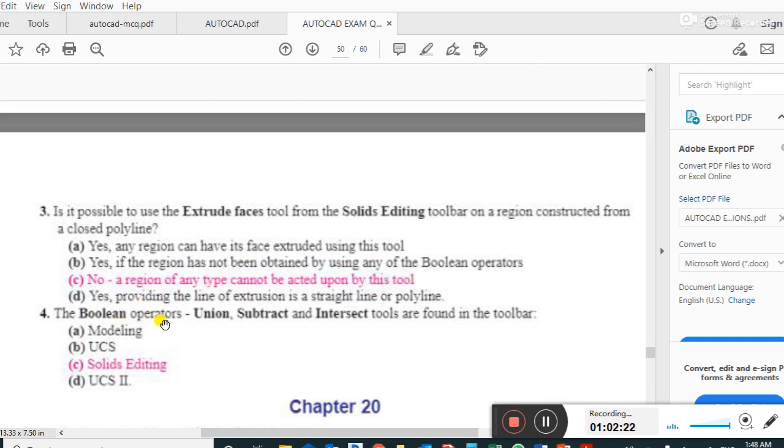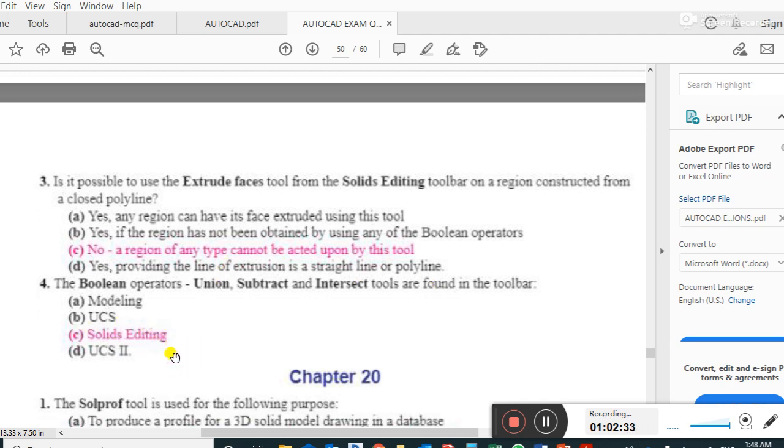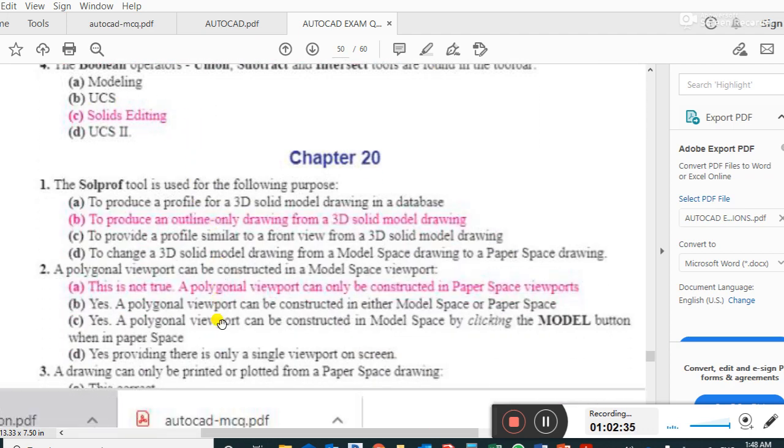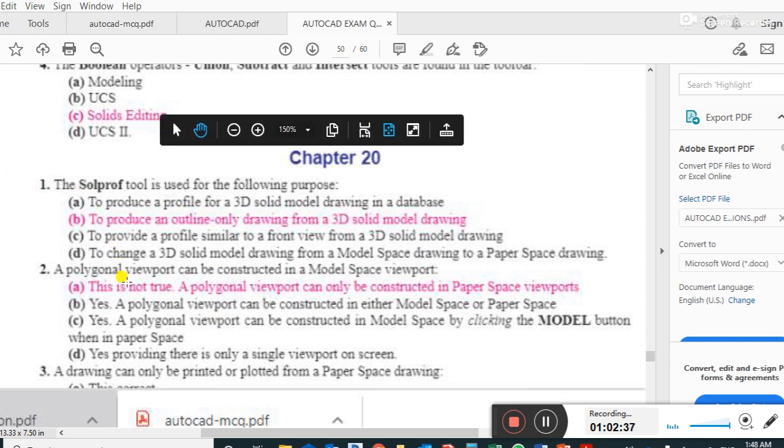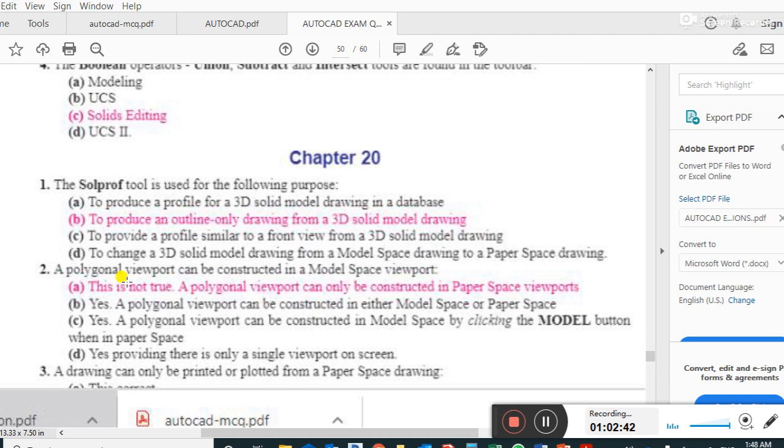The Boolean operators union, subtract and intersect tools are found in the solid editing toolbar. Yes, solid editing. The solid profile tool is used for the following purpose: to produce an outline only drawing from a 3D solid model drawing.